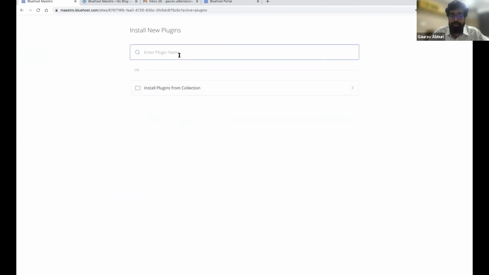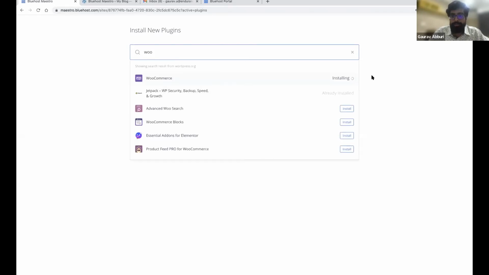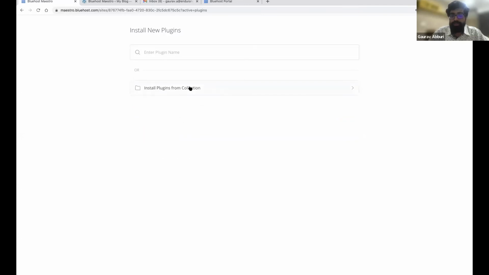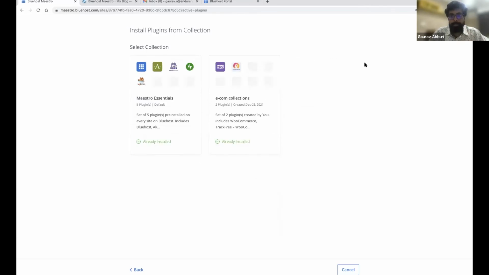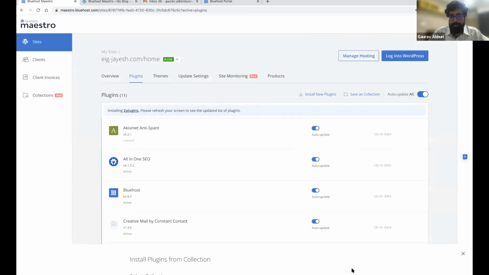You can either install a new plugin by searching for it, like in this case, or you can install plugins from a collection at this point. So then you can choose which collection you would want to install on this particular site. Yeah. In this case, it says both these collections are already installed. Cool.